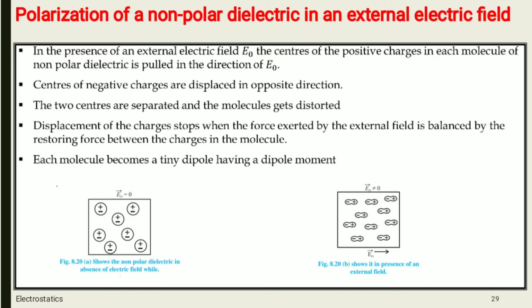The molecules in which the center of mass of positive charges coincides with the center of mass of negative charges. These are non-polar molecules. Examples which you have seen are hydrogen, that is H2, CO2, O2. These molecules are non-polar dielectrics.